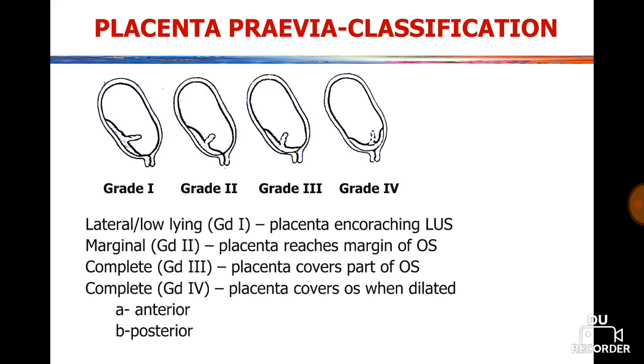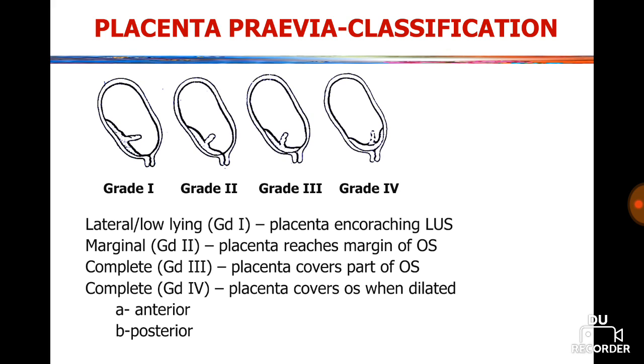Now, the classification of placenta previa. Placenta previa can be classified into grade 1, grade 2, grade 3, and grade 4. Grade 1 is also called lateral or low-lying placenta, that is placenta encroaching to the lower uterine segment.